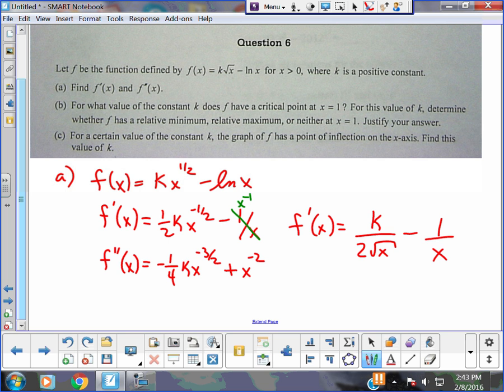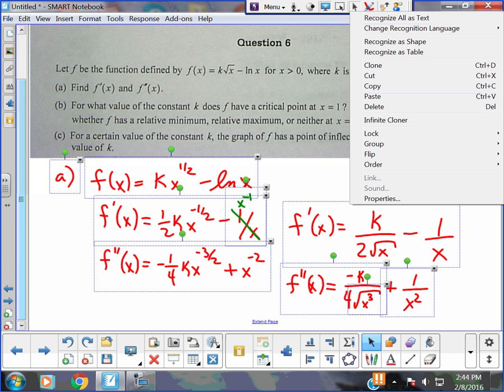All right? Again, over here, I'd probably take the second and write the radical form of that. Minus k over 4 square root of x cubed, plus 1 over x squared. Everybody, on the AP scoring, these are each worth a point. The first and the second. So there's 2 points out of 9. Pretty quick, pretty easy. I'm going to need these derivatives for the rest of the problem. I'm going to group it all. That's letter A.